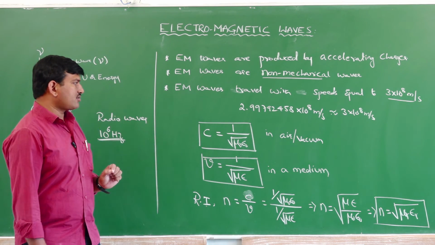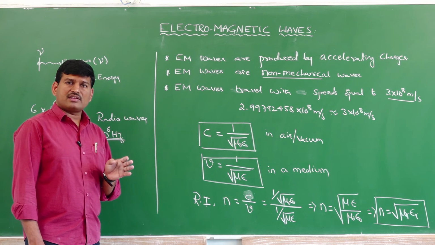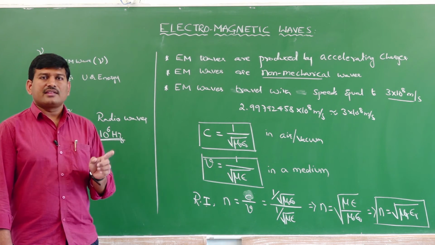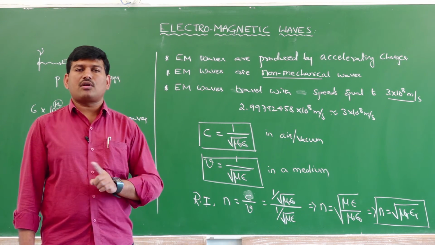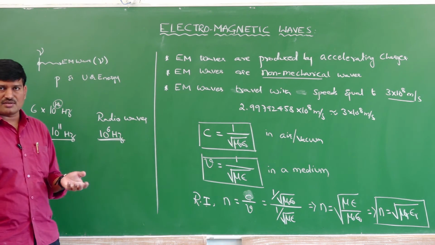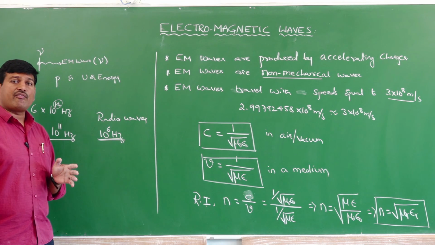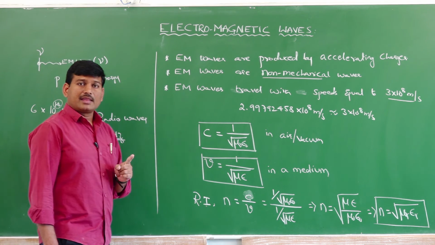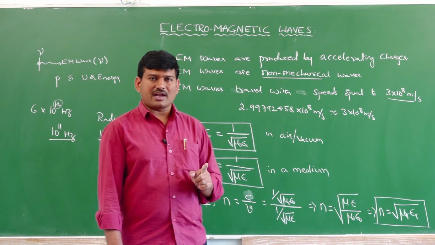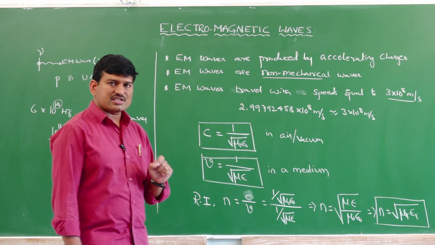That pressure is called radiation pressure. They will ask in the board examination what is meant by radiation pressure. The pressure exerted by the radiation when they fall on a particular surface is called radiation pressure.